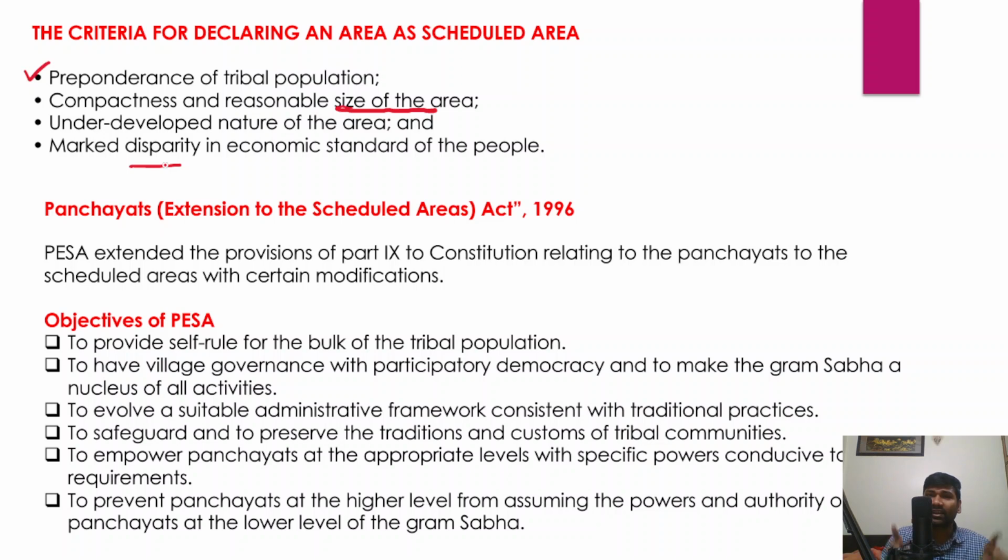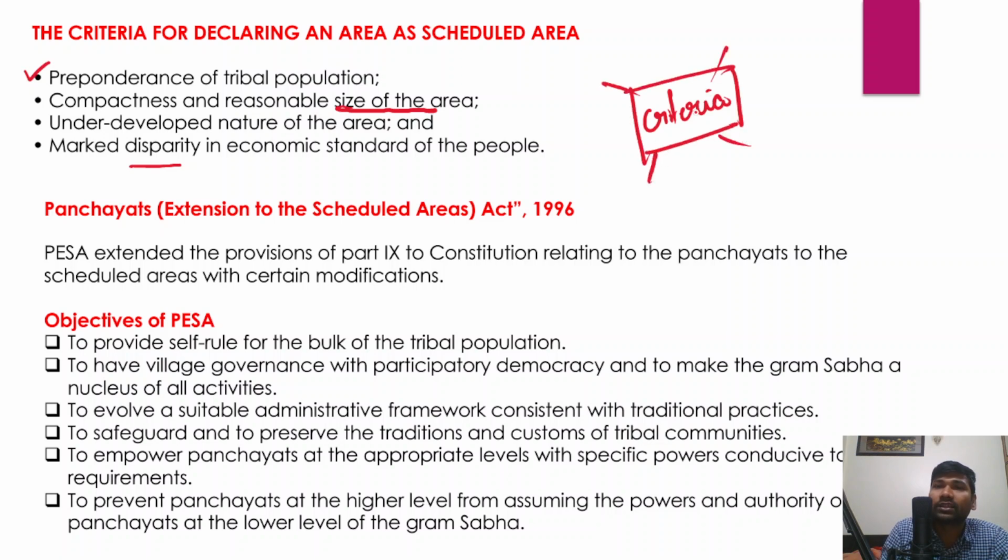Now, whenever you write any answer on either the 5th schedule or the 6th schedule, you could draw a diagram and mention the criteria. You can mention the criteria like this for declaring any area as a scheduled area. So that will further enrich your answer.